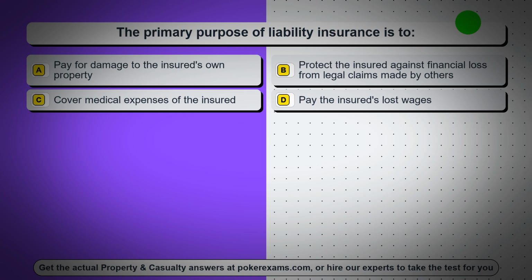Question 62. The primary purpose of liability insurance is to. Option A, pay for damage to the insured's own property.